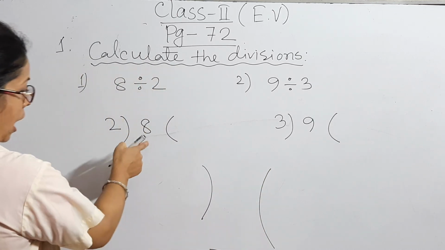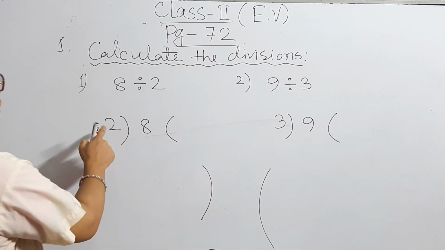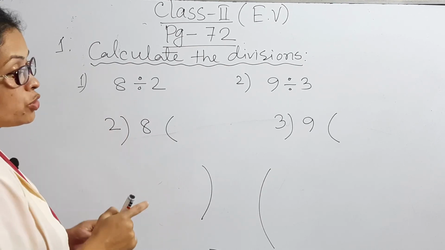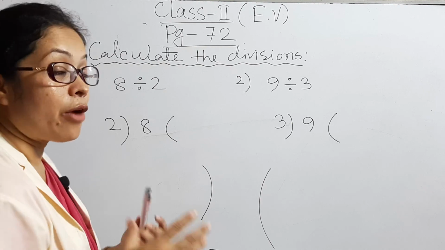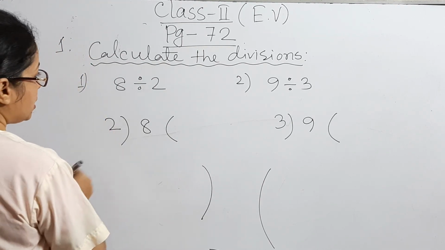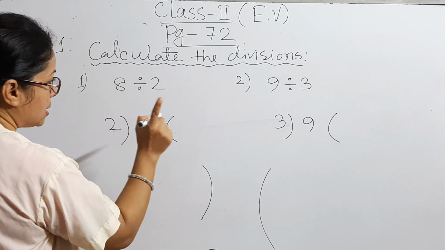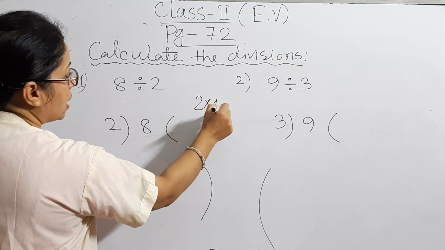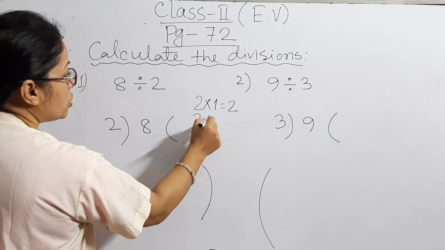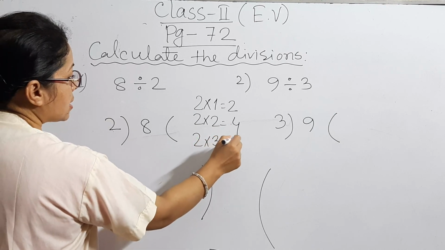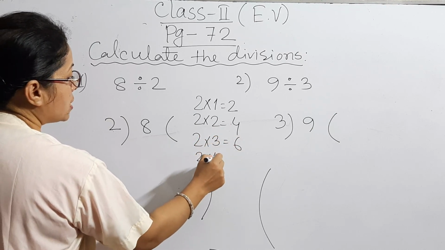Dear students, at first let's do the division of the 2's times table. In division you have to use the times table. No, that is the 2's times table. Let's do: 2 1s are 2. Dear students, I am writing here: 2 1s are 2, 2 2s are 4, 2 3s are 6, 2 4s are 8.